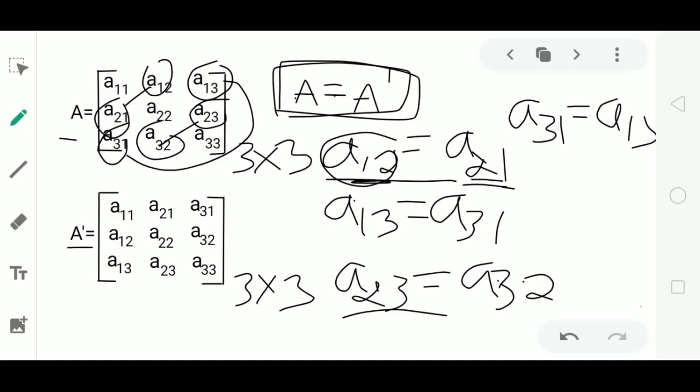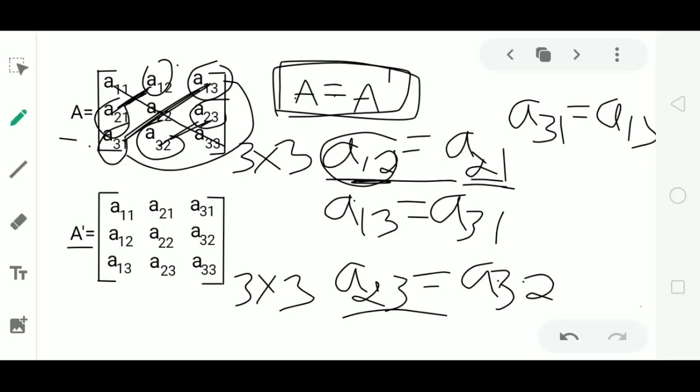Also you can observe here, these equalities form one pattern: except the diagonal elements, if you observe the remaining elements, the elements which are diagonally opposite to each other must be equal.